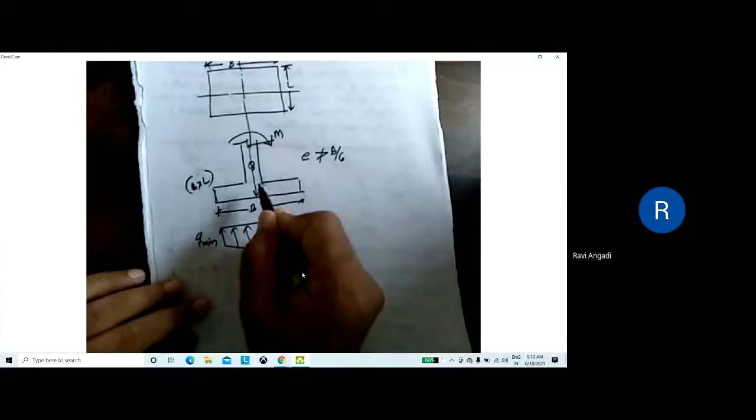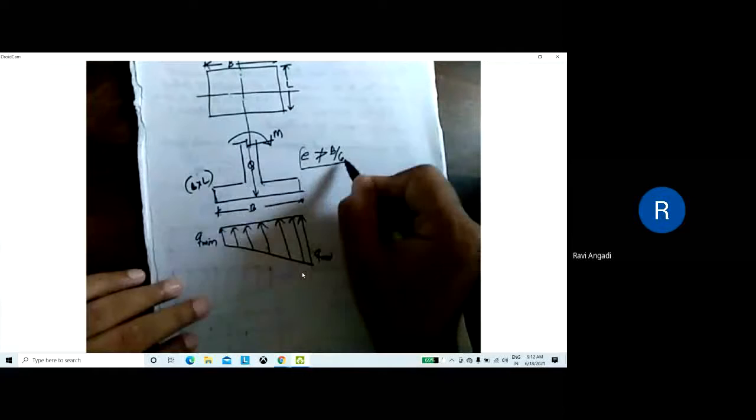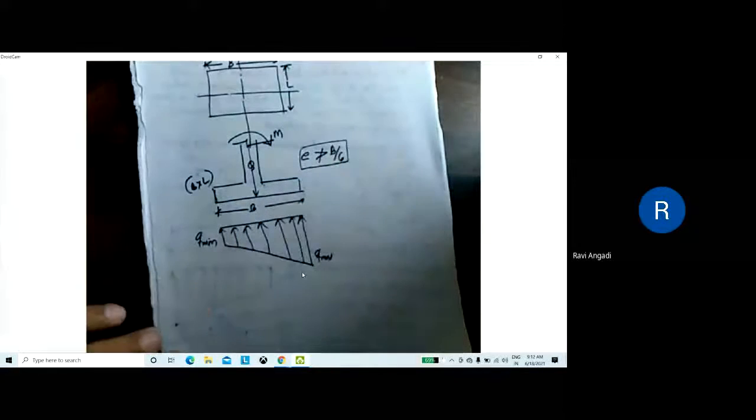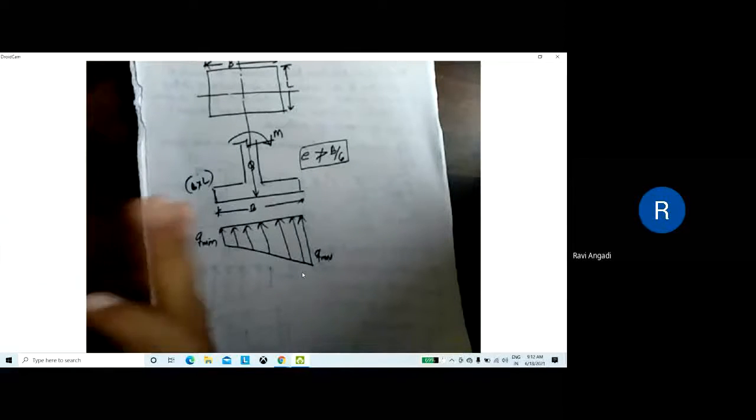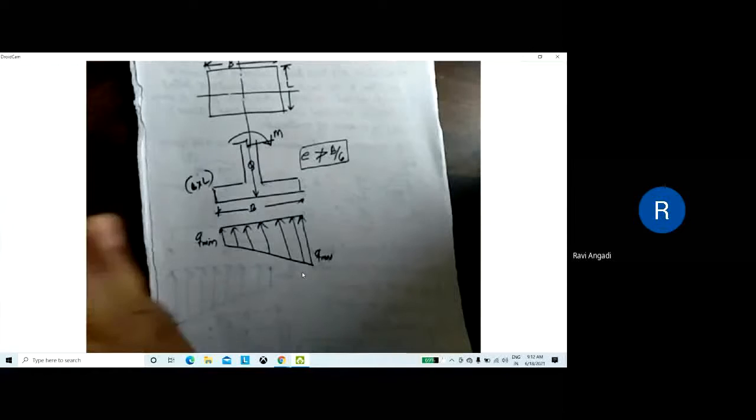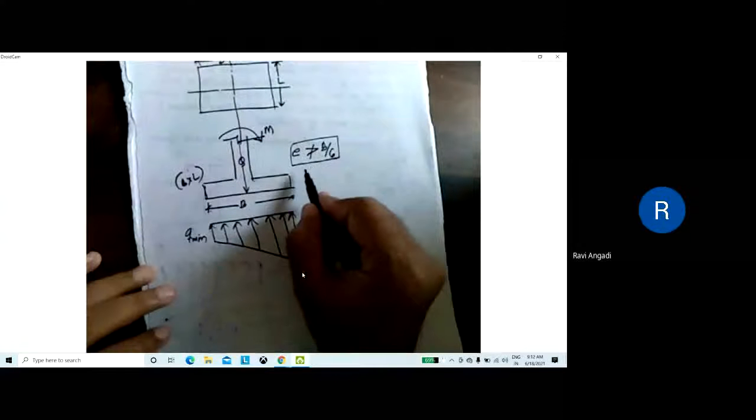So that is not acceptable. So while designing a footing, you need to check whether the eccentricity is beyond B by 6 or less than B by 6. If it is going beyond B by 6, then you have to take suitable measures and redesign the entire footing, or change the dimensions of the footing. So that is the check you need to take.